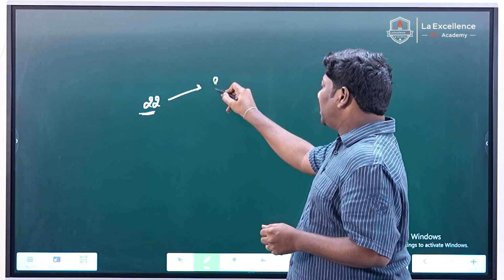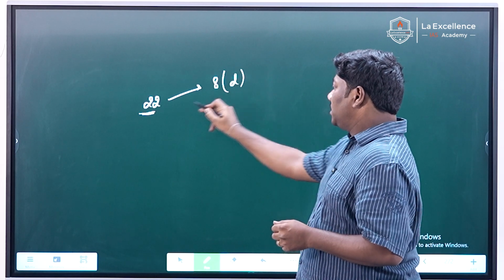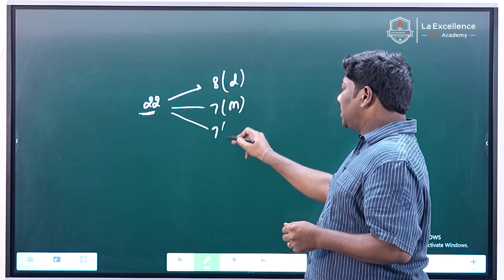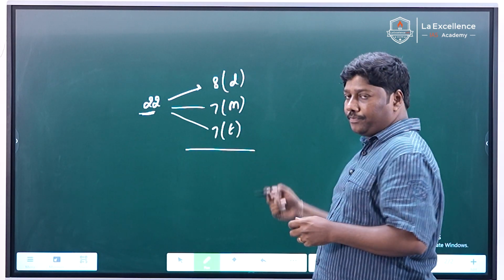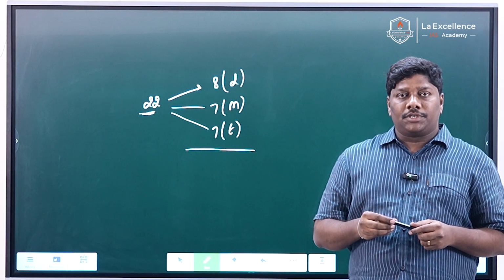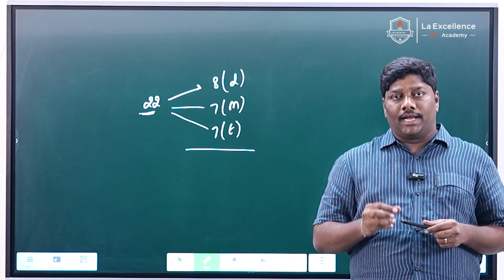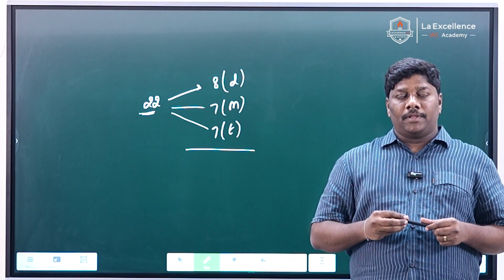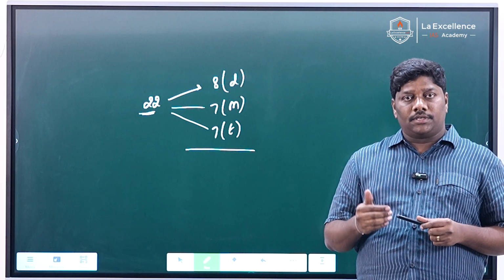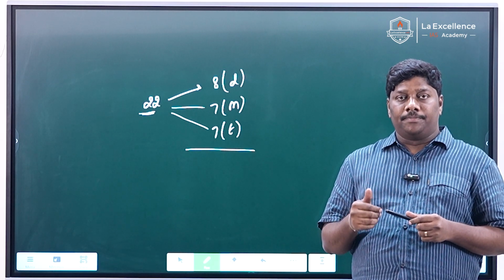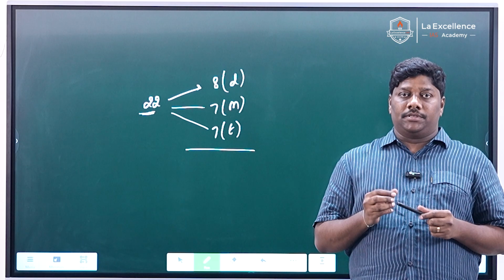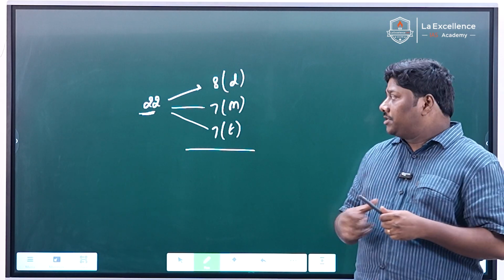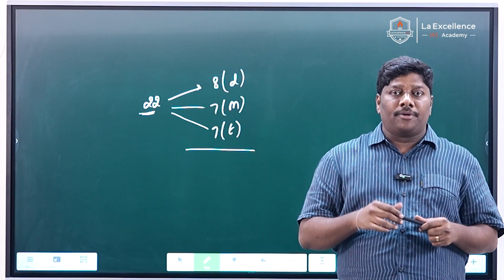Out of this, 8 questions are difficult, 7 questions are moderate, and 7 questions are easy level, okay? And there are some questions which are very, very easy. They are asking you the factors, and they're also asking you the unit digit. So you can see a lot of questions from number theory which are a little bit simple. They're asking you questions based on prime numbers. At the same time, a question based on prime numbers is also given in the difficult section. So entire quant is dominated by number theory.